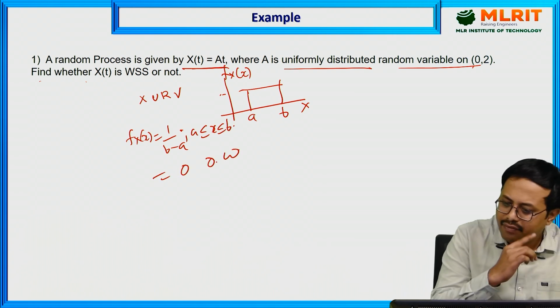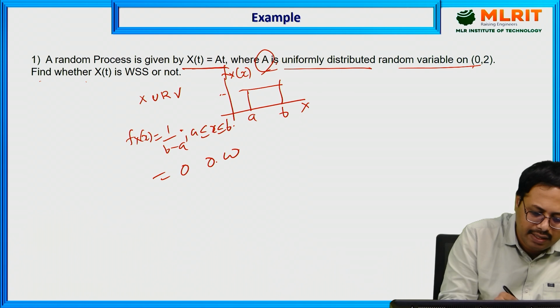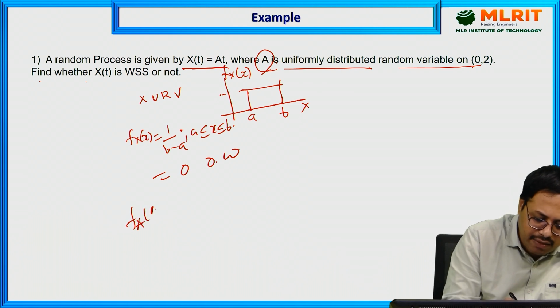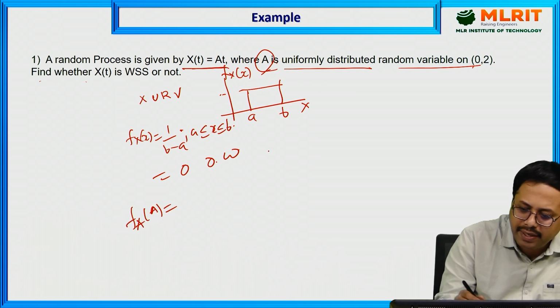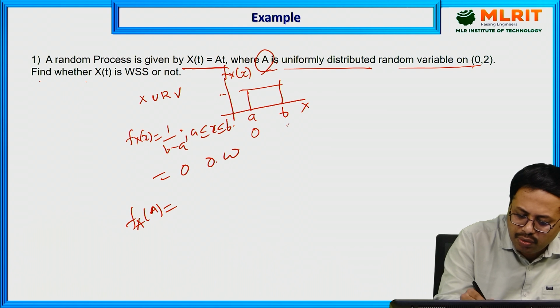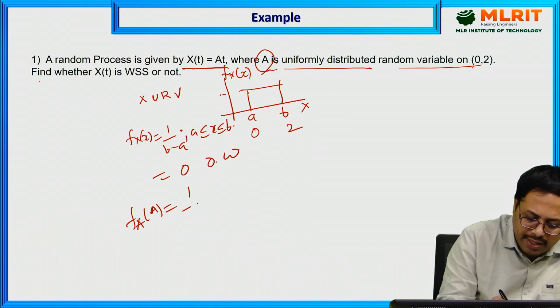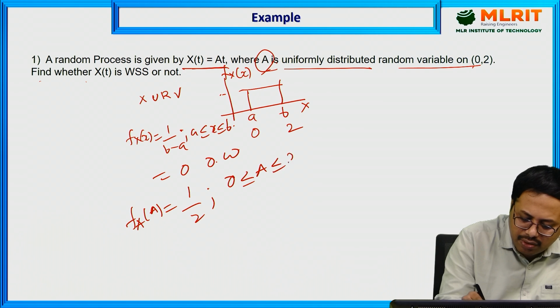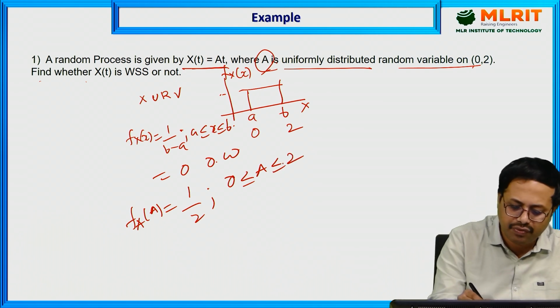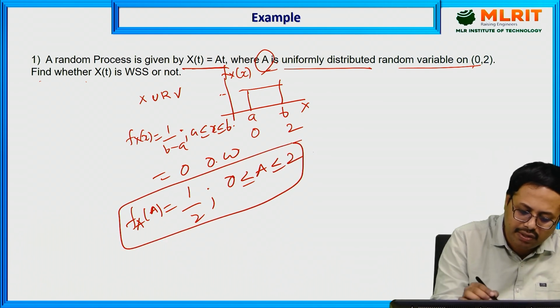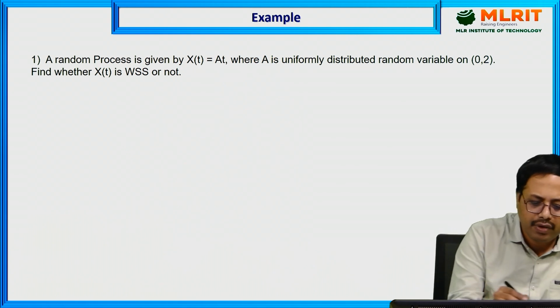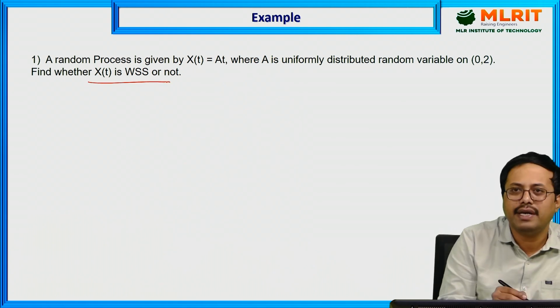Here the random variable is A, then f_A(a) is equal to 1 by (b minus a). Here they gave the values 0 and 2, so it is 1 by 2 for the interval 0 less than or equal to a less than or equal to 2. This is the condition. First we have to solve this: f_A(a) is equal to 1 by 2. Next we want to calculate whether X(t) is wide sense stationary or not.